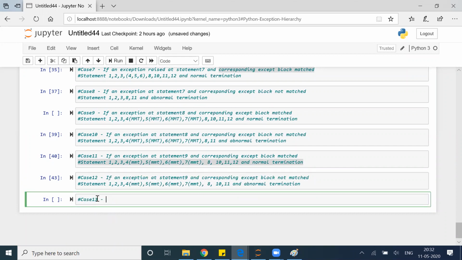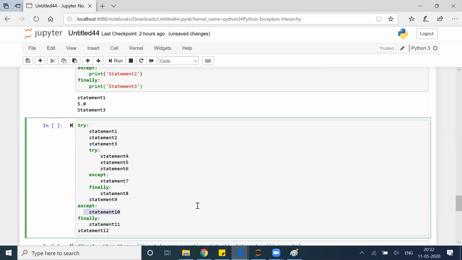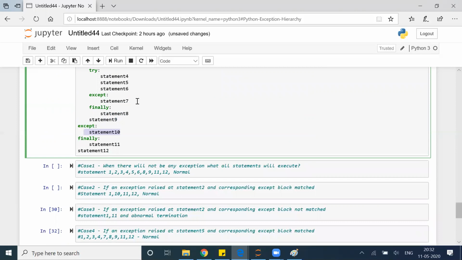Case number 13. If an exception is raised in statement 10, guys, exception happened in statement number 10. Will it be normal or abnormal termination? First of all, tell me that. Abnormal, absolutely. Abnormal means 12 will not run at all, so whatever runs from 1 to 10, 11 will run, then 12 will not run. Abnormal termination, right?